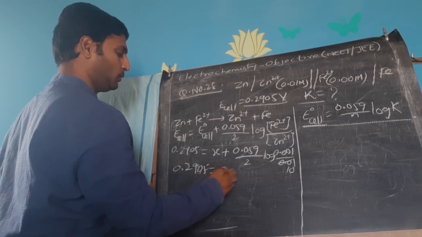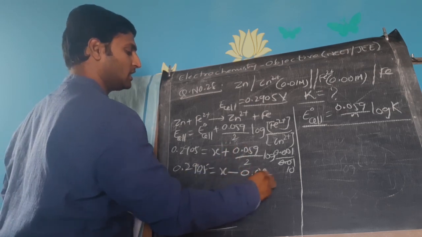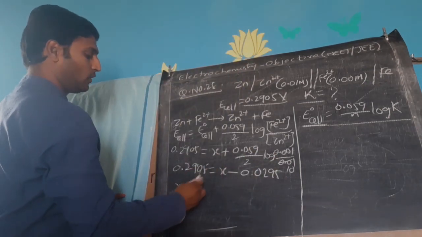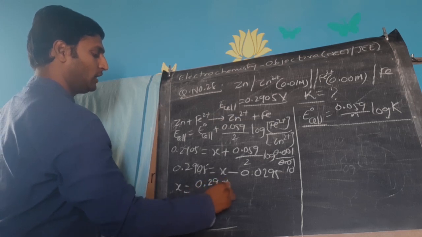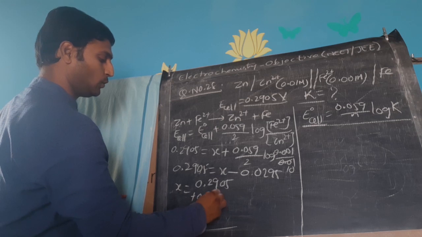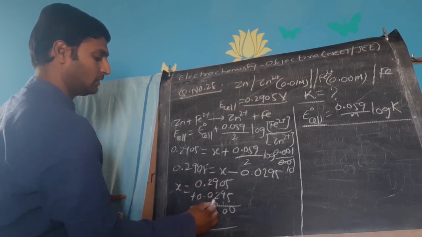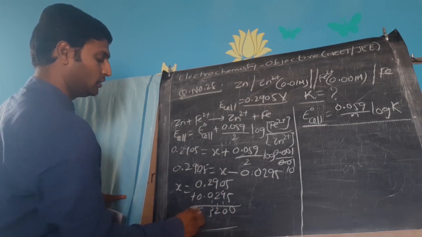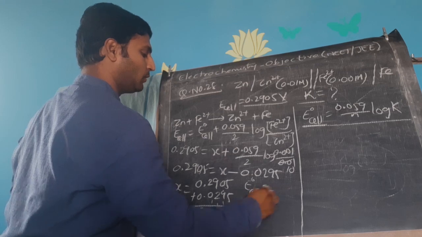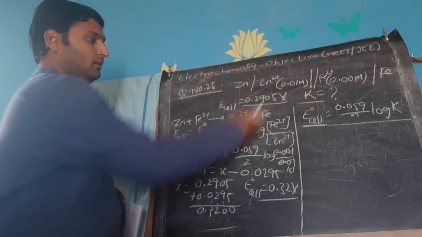So the final value is 0.2905 is equal to X minus 0.059 by 2, which is 0.0295. So X will be equal to 0.2905, this comes this side and becomes plus 0.0295. 9 plus 3, 12, so the E naught cell value you got was 0.32 volts. Got it? Now substitute here.